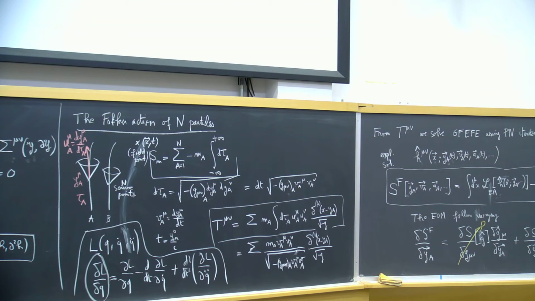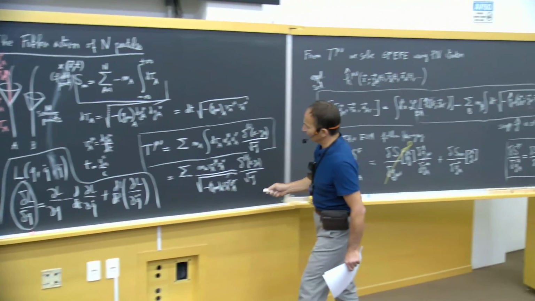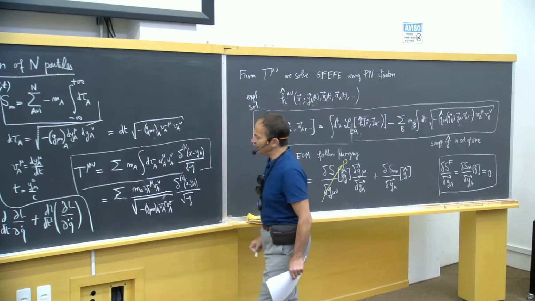Now, in the post-Newtonian approximation, I will have the components of my matter tensor. And I will use the expression of the stress energy tensor using the coordinate velocity.